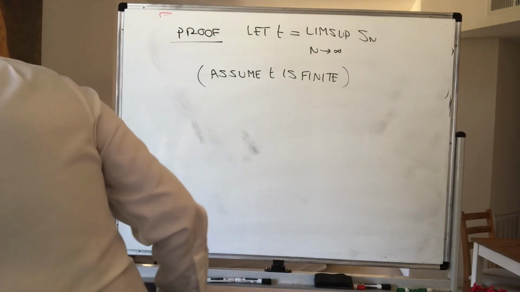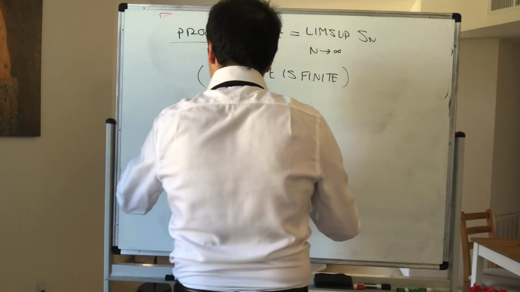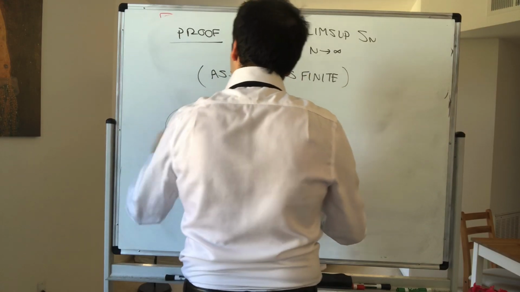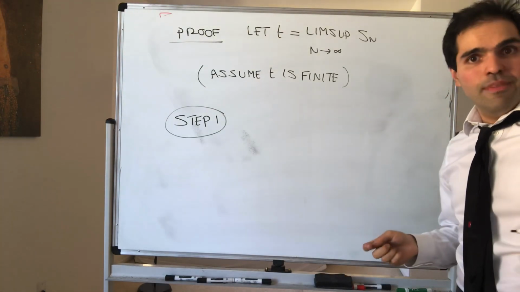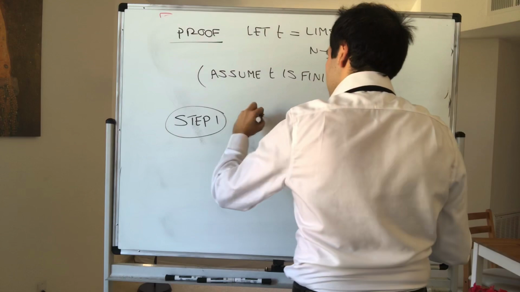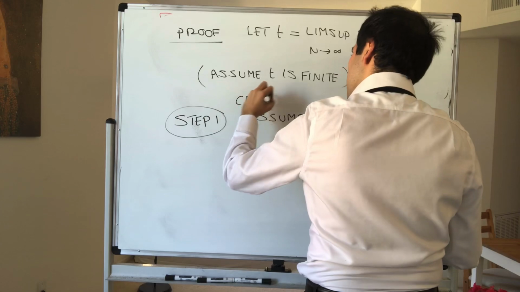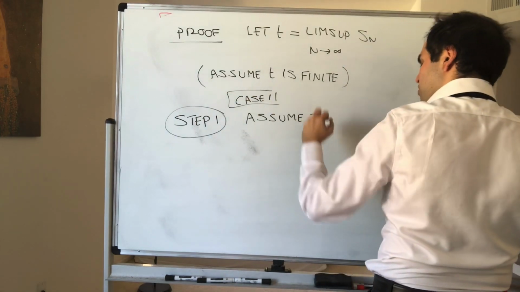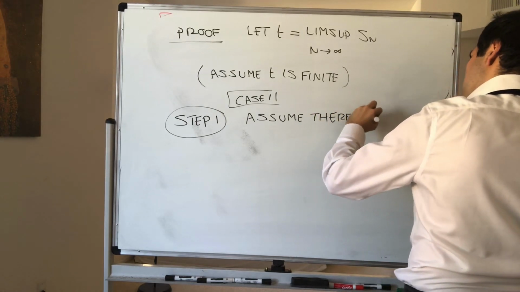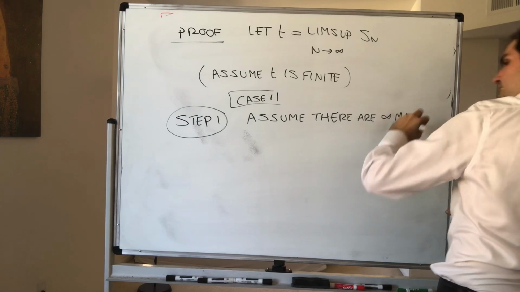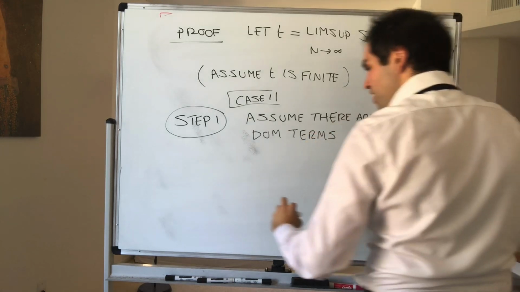And so first of all, case 1, just like the previous proof, assume there are infinitely many dominant terms. In other words, there are infinitely many peaks.